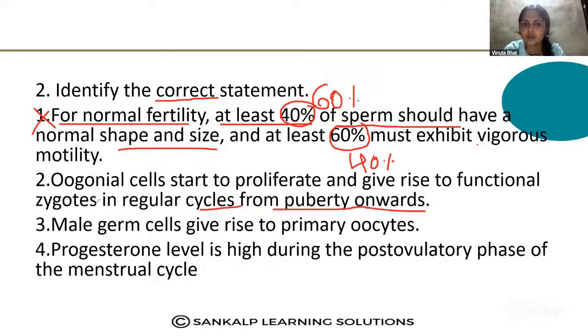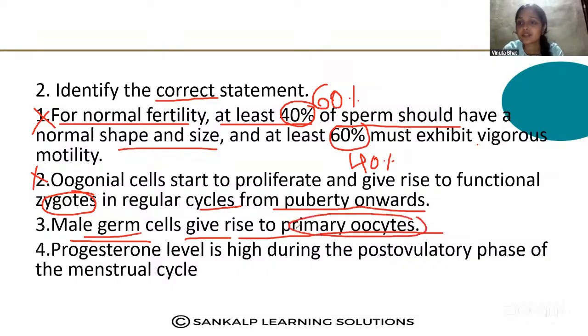They do not form functional zygotes in regular cycles, so that is the wrong statement. Male germ cells give rise to the primary oocyte? No, they do not produce the primary oocyte. Male germ cells produce the primary spermatocytes, not the oocyte.